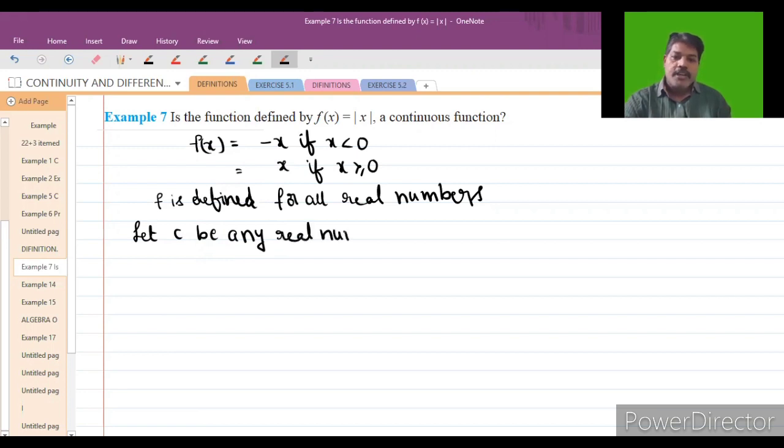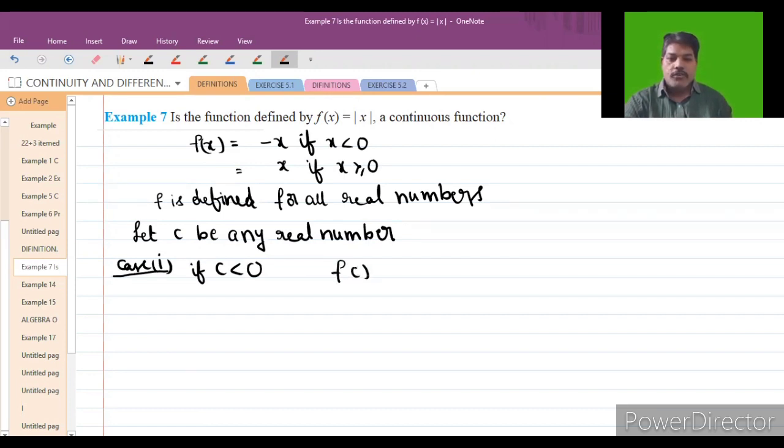Let c be any real number. For this one, I will take case one. What is case one? If c is less than 0, then what happens?